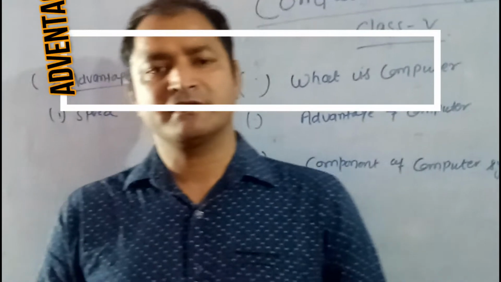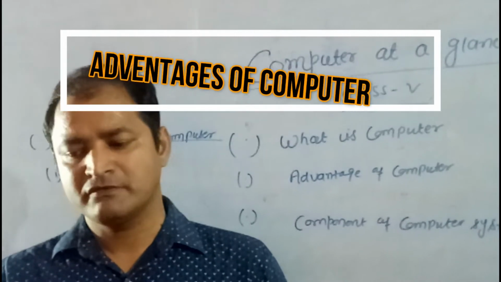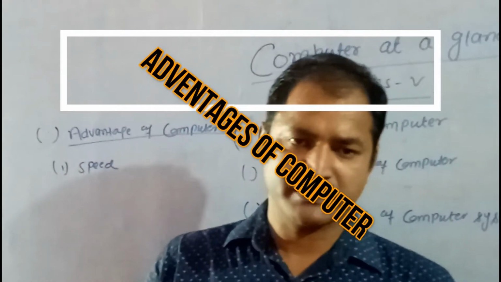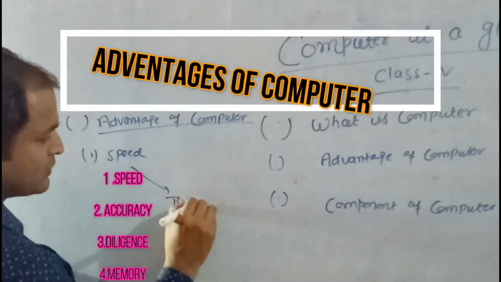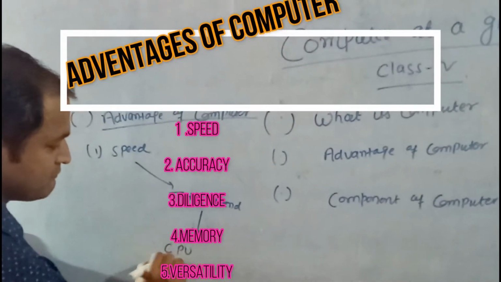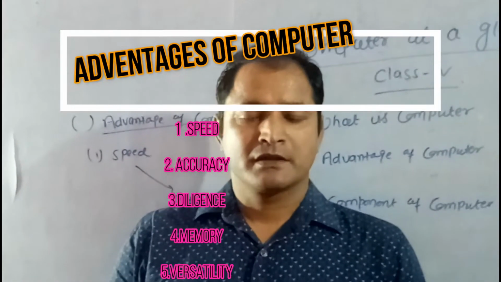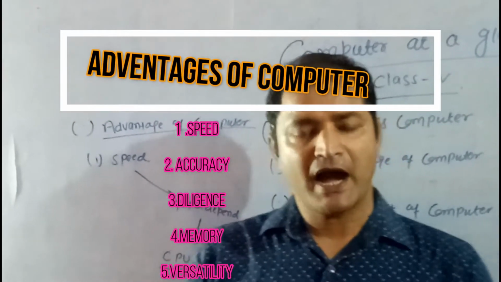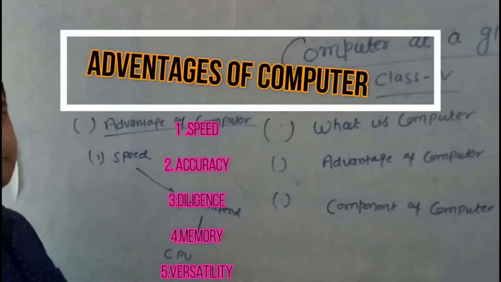The speed of computer processing depends on the speed of the central processing unit, the CPU, in your computer. It processes data at a very high speed. This is the first advantage of computer.